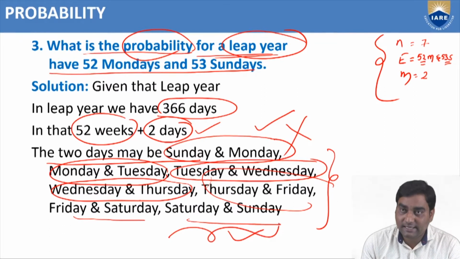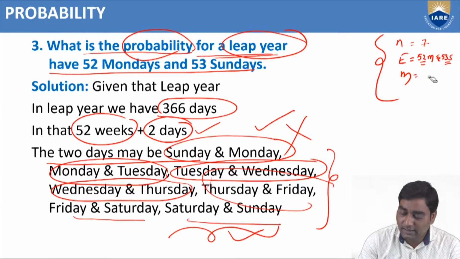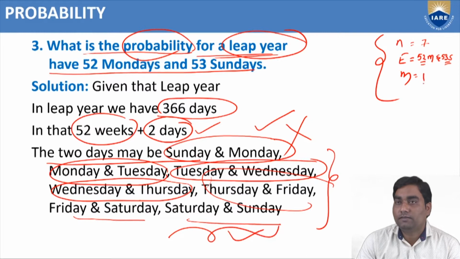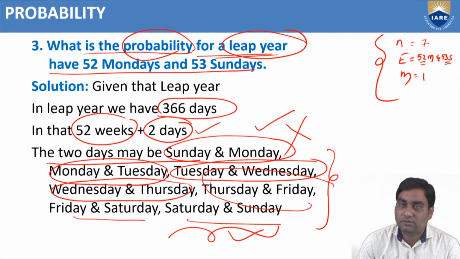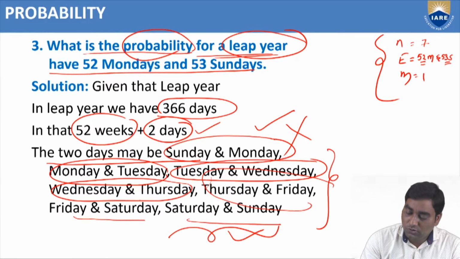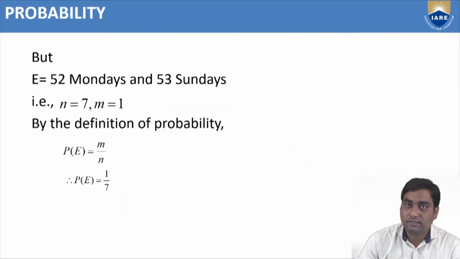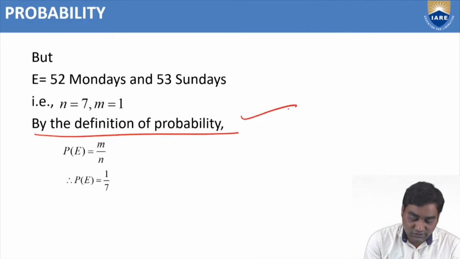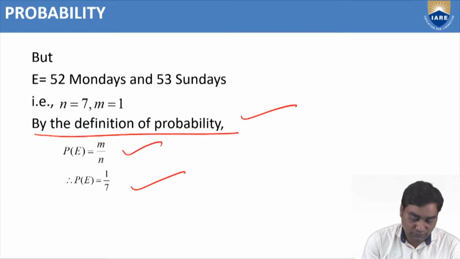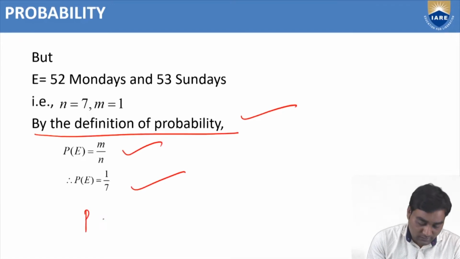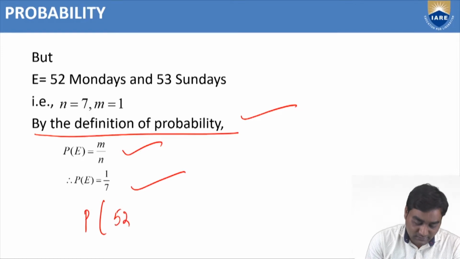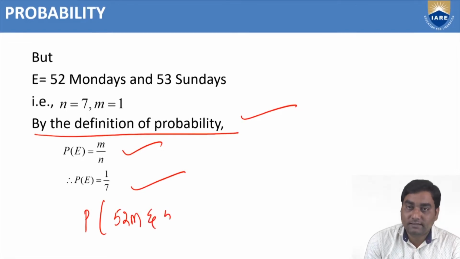Only the case Saturday and Sunday works. So m is not equal to 2; m equal to only 1 out of 7 options. So m equal to 1, n equal to 7, E equal to 52 Mondays and 53 Sundays. By the definition of probability, P of E equal to 1 by 7. That means the probability of 52 Mondays and 53 Sundays equals 1 by 7.